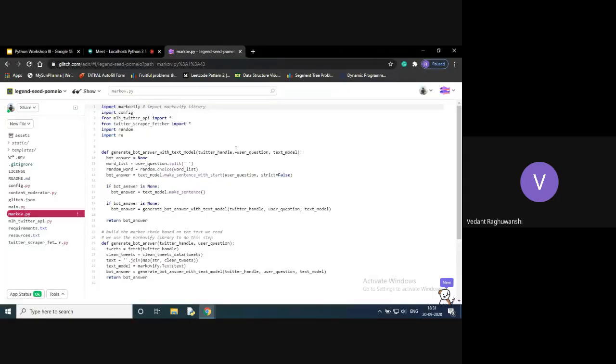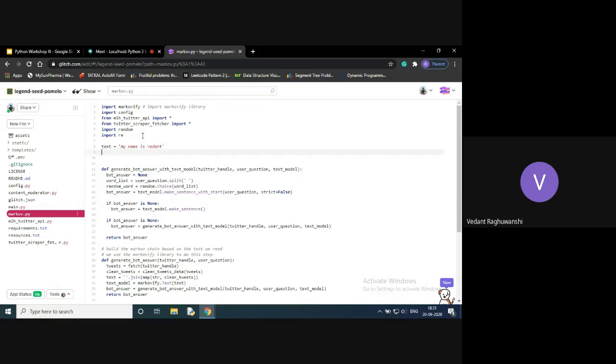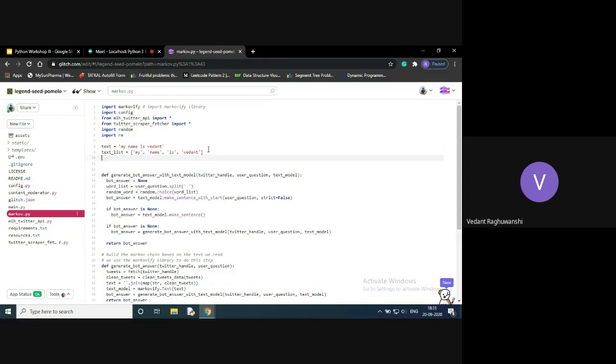If you don't understand that, I'll just show you how it is. For example, let the given text be "my name is Vedant". If you perform the split operation, we get the text list as "my", "name", "is", "Vedant". So in this way, the split function runs over the string which we pass to it.